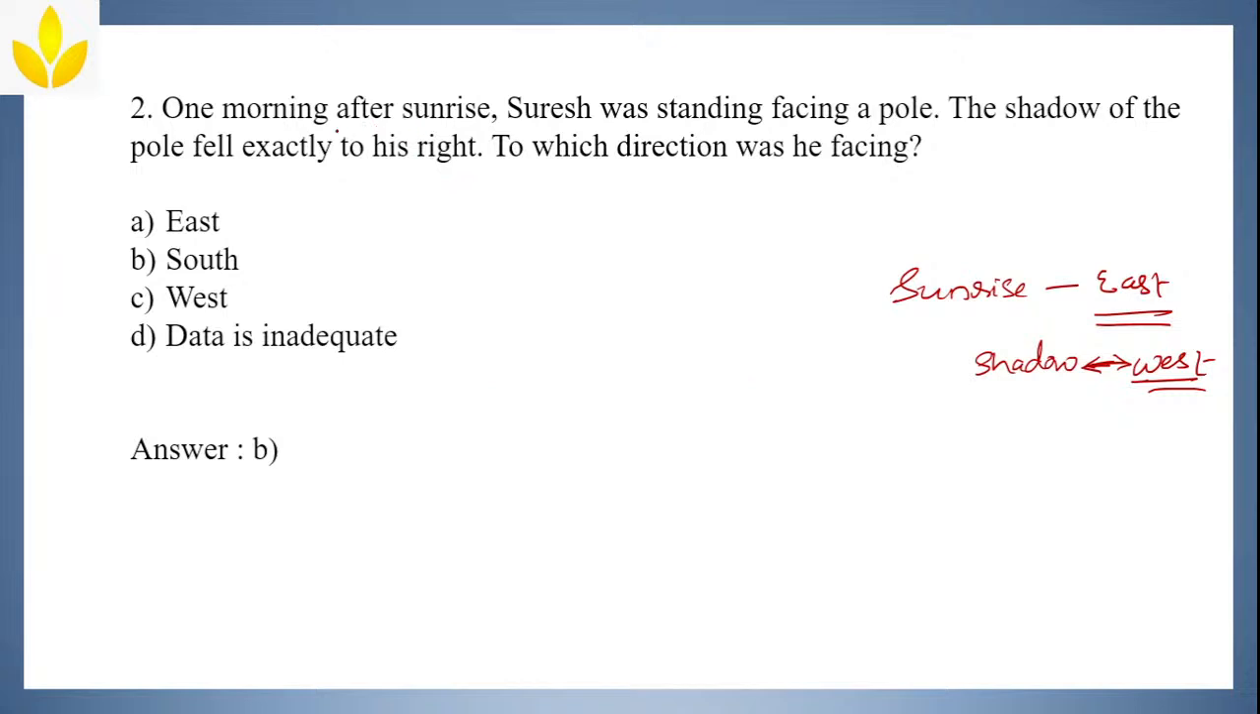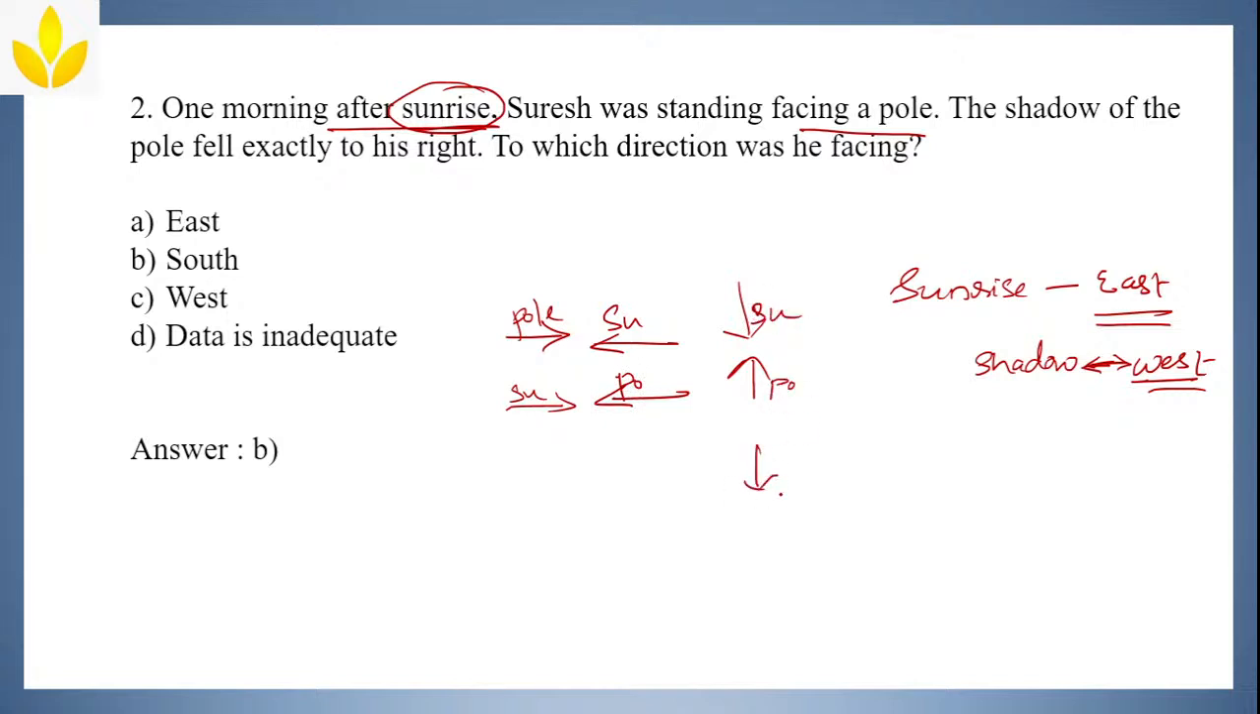Now what they are asking, one morning after sunrise. Sunrise means the shadow should be towards the west. Suresh was standing facing a pole. Okay, now you don't know which side he is. He can be standing like this, he can be standing like this. This can be pole, or this can be Suresh, or this can be pole, or this can be Suresh. There are many options here. Now which is the correct one?